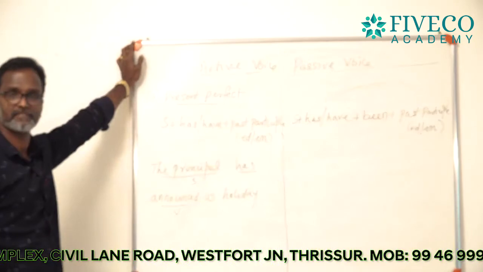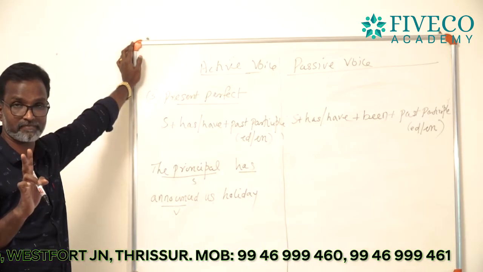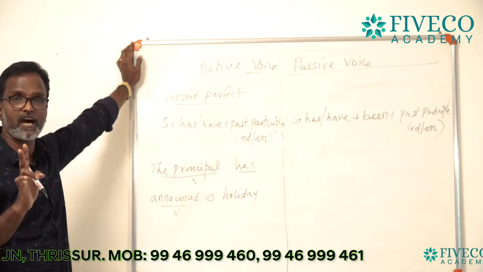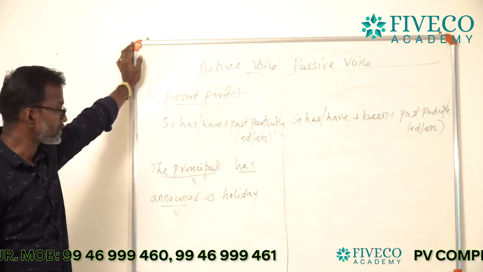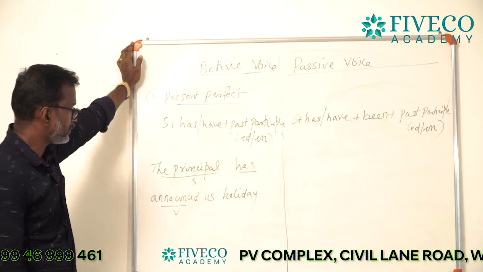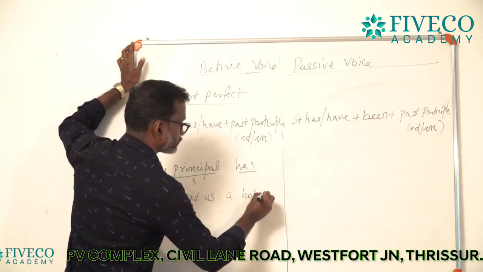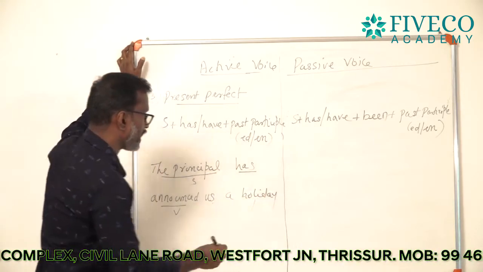So, what happened? Here two objects are given. Us, that is one object, a holiday, that is the second object. The principal has given us a holiday.